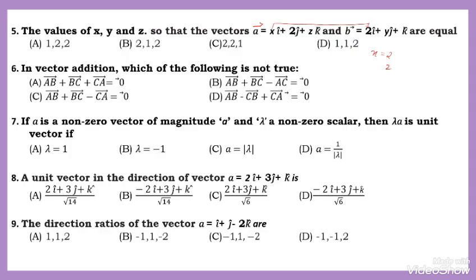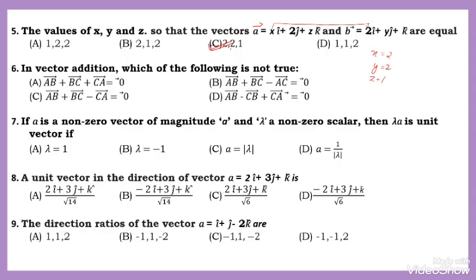Here the coefficient of j is 1. Okay. The coefficient of k is z. Then here the coefficient of k is 1. So 2, 2, 1. The option number C is correct. Therefore, the values of x, y, z are 2, 2, 1.